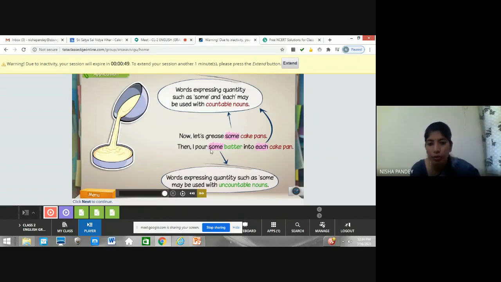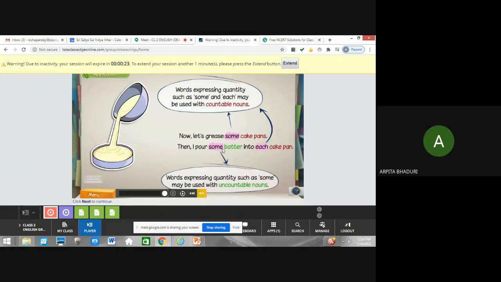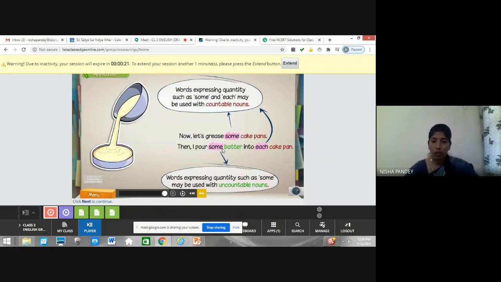But here again you can see some batter. So it's uncountable. So we can use some for countable as well as uncountable nouns, right? Here some is expressing quantity only, but cake pans is a countable noun. Cake pans you can count, batter you cannot count. Right? Yes, ma'am. Okay. So it's a long video as I said yesterday.